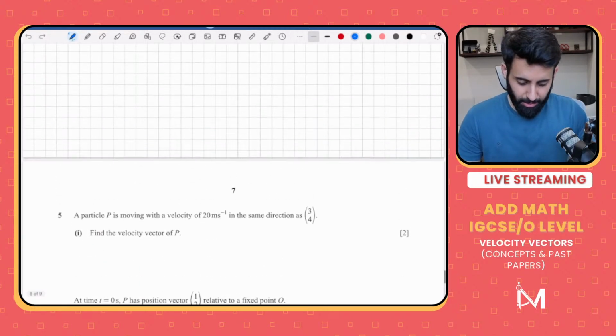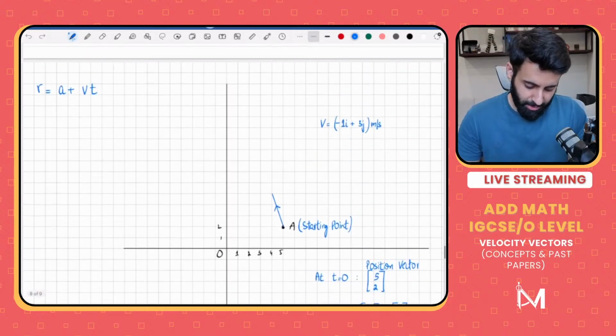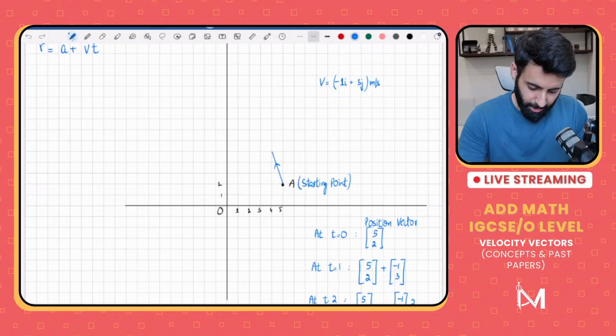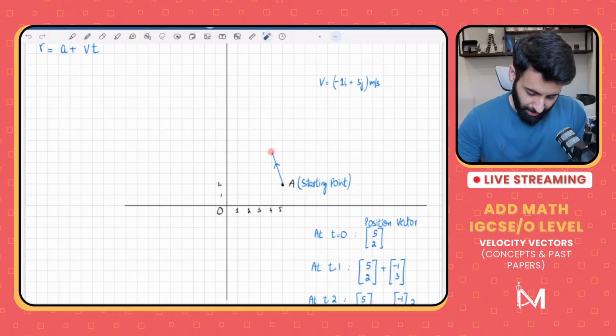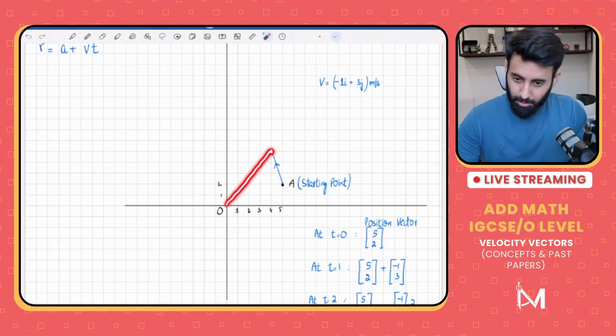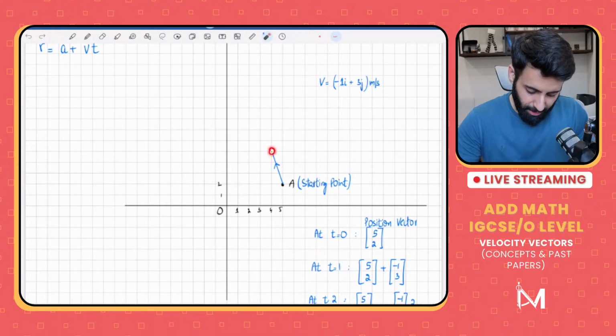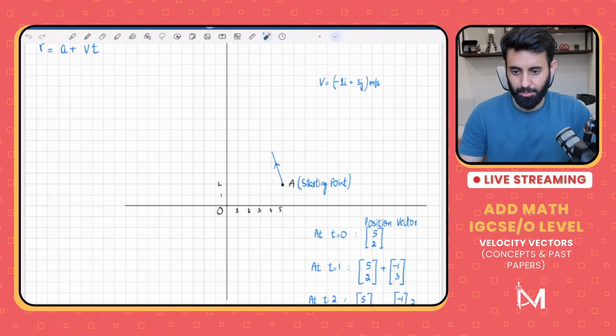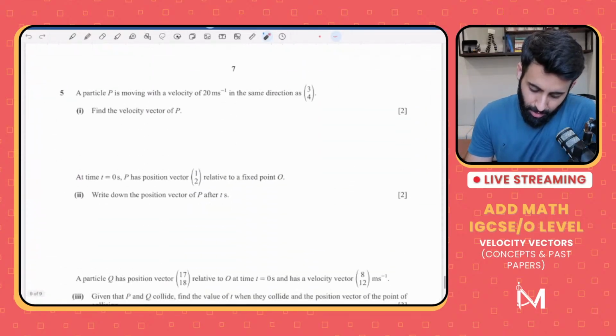So why the magnitude of the position vector? Because let's say that you want to find out the distance after 1 second, the distance from O. So what will you have to do? You will have to take the magnitude of the position vector. So if the object is here, how will you find out this distance? You will have to take the magnitude of the position vector. That's why. Okay. Now let's solve this question.